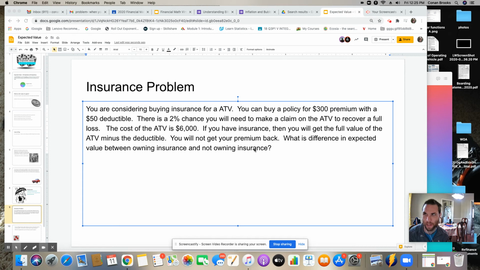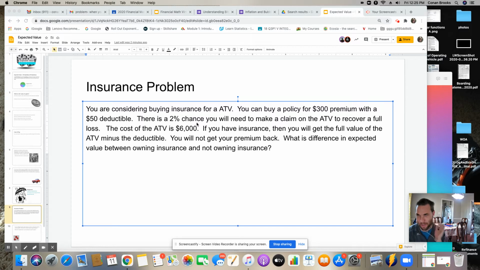Hey everybody, I'm going to do an insurance problem with expected value, and this corresponds to expected value assignment 2. In this problem, you're considering buying insurance for an ATV you just got. You can buy a policy for a $300 premium and a $50 deductible. There's a 2% chance you think that you'll need to make a claim to recover the full loss, and the